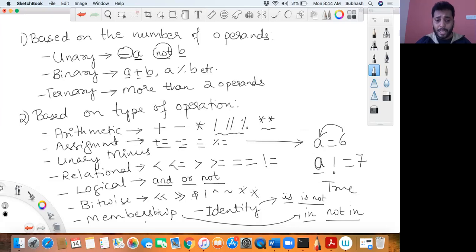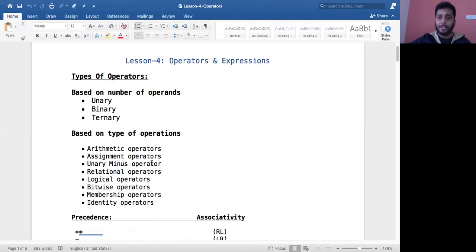Then we have the membership operator. The membership operator will help us identify whether a given element is part of a sequence or not. What is a sequence? I'll tell you in some time. Then we have the identity operator to see whether two given elements are similar or not. Even that I'll explain in some time. Is that okay? Just say okay if you're okay with that. Now let me take you to the material, and I'll start solving the problems there one by one. Now we have this, as I explained. What are the different types of operators I explained over here?